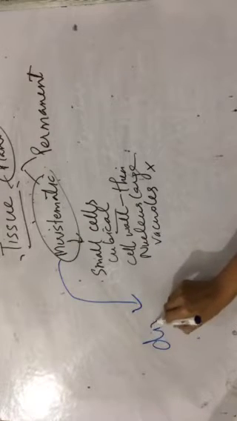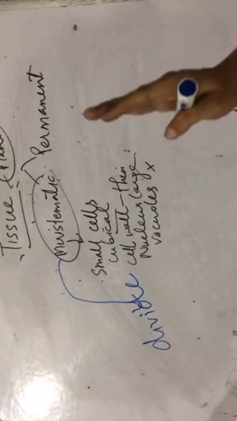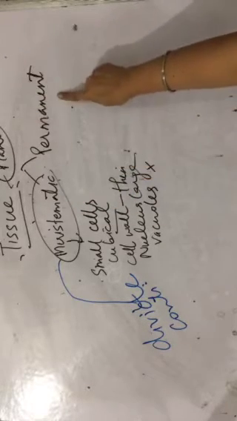The main thing about meristematic tissue is that they can divide as long as they want to. They can divide continuously, right? And this is the feature which differentiates meristematic from the permanent tissue.